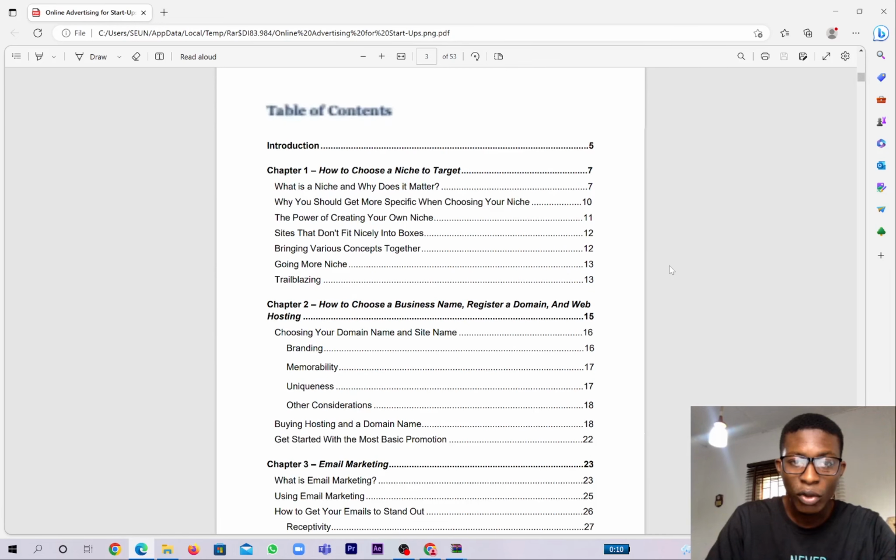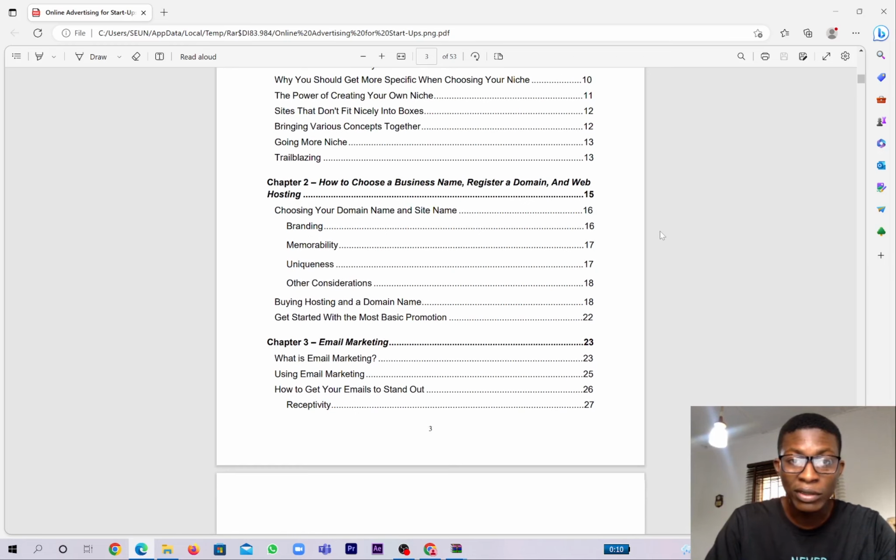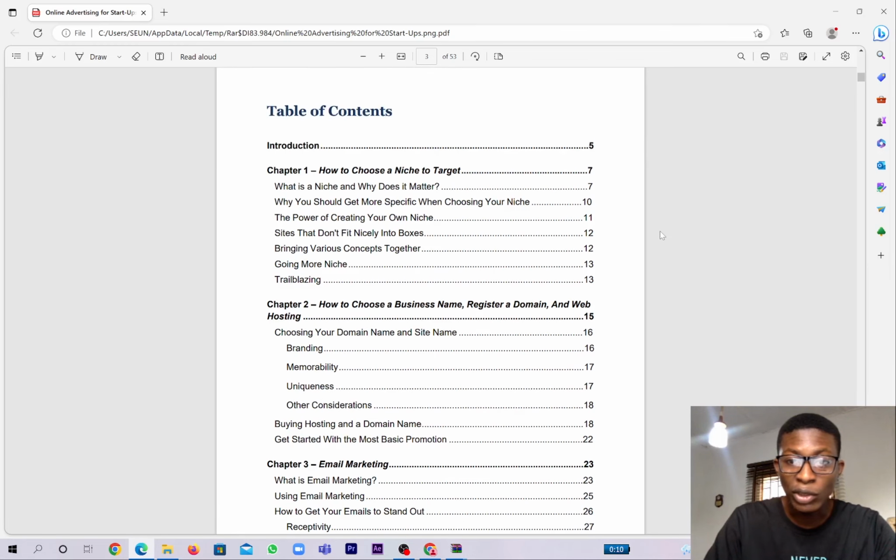This is the table of content, very important. What is a niche and why does it matter? If you're a startup, the first and only thing you have to think about is what you want to sell. You need to know where you belong. You need to know the category of what you want to sell. So this is the niche. This book is a very good book that even as you're watching this video as a startup, get this book and read it step by step of how you can get started.